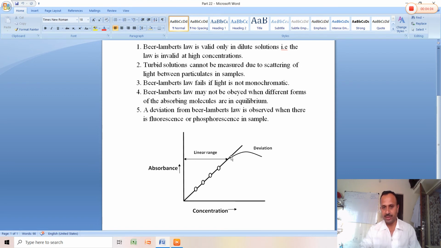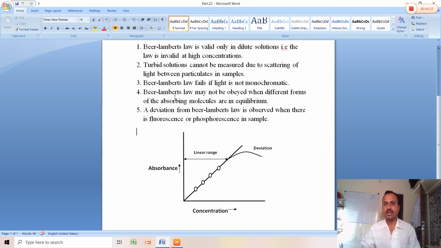This is the linear range. But after this point we get a deviation. This deviation is the limitation of the Lambert-Beer law, and it is observed because of the five reasons mentioned in the theory above.